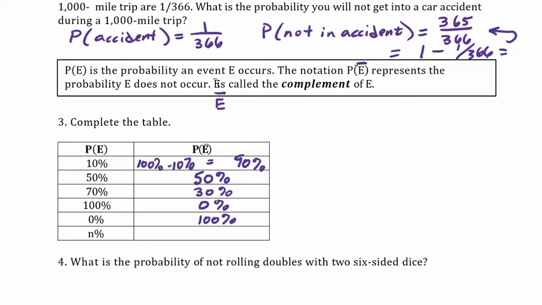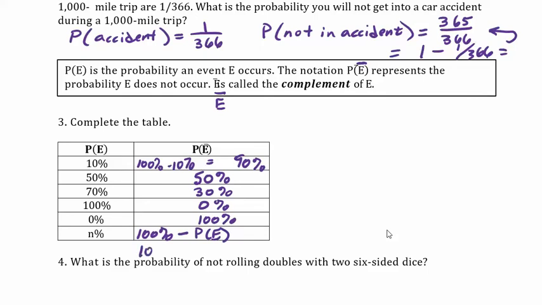All right, how'd you do on those? 90%, 50%, 30%, 0%, 100%. Now, this last one, n%, you need to think about how you got all these other answers. Well, you subtracted 100% minus the probability that the event did occur.